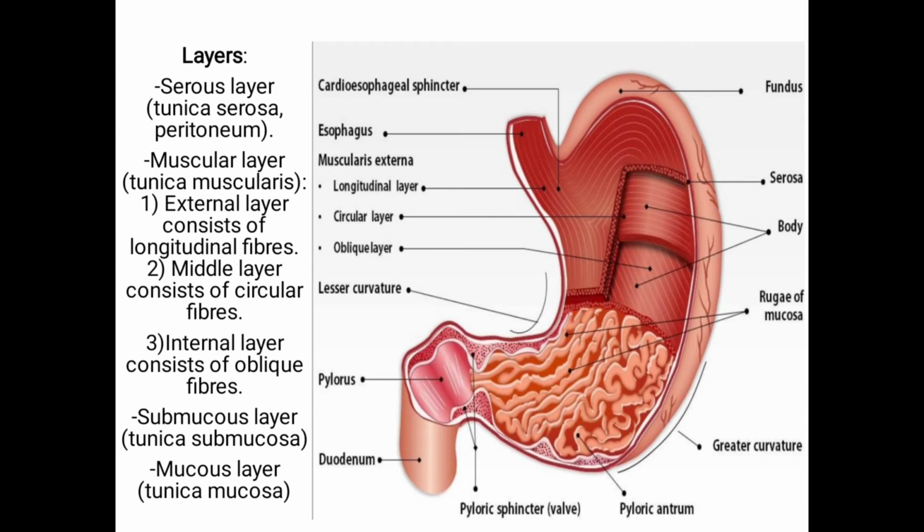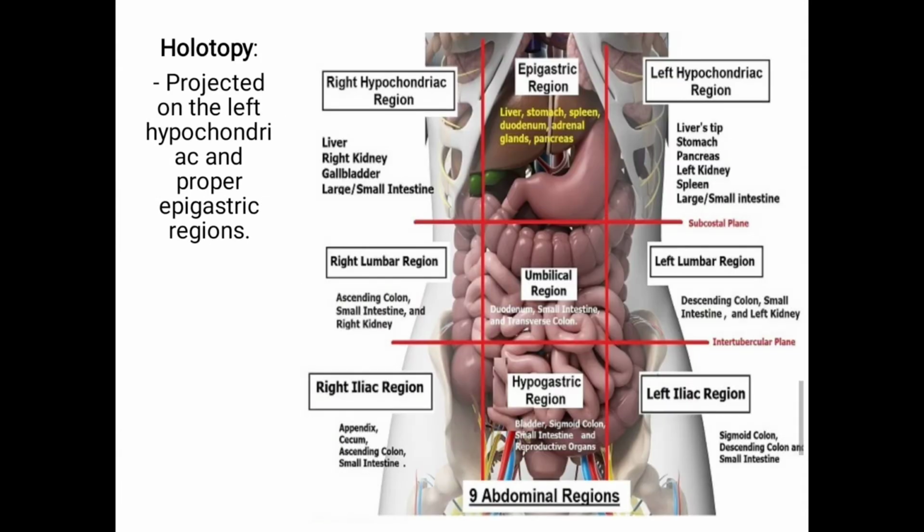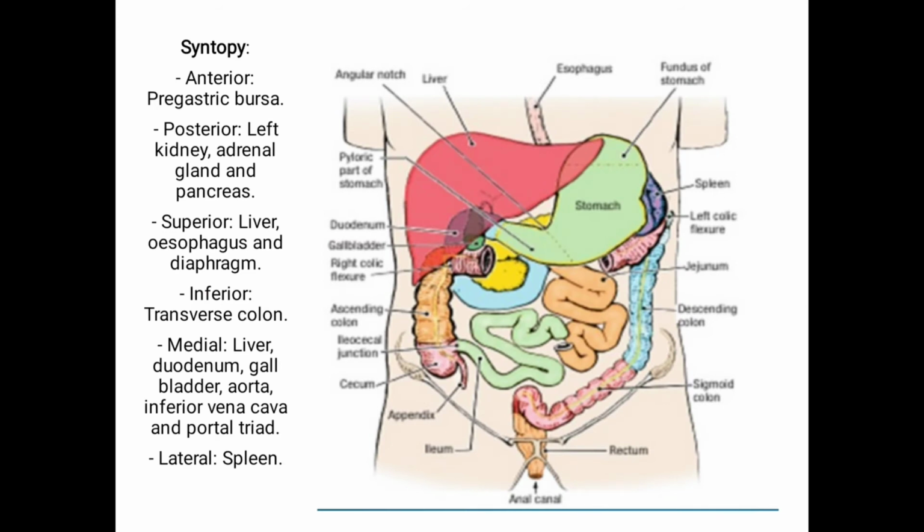Layers are serous layer, muscular layer, which is divided into external layer, middle layer, and internal layer, and the submucous layer and mucous layer. Holotopy of stomach. It is projected on the left hypochondriac and proper epigastric regions. Syntopy. Anteriorly it is pregastric bursa. Posteriorly it is left kidney, adrenal gland and pancreas. Superiorly it is liver, esophagus and diaphragm. Inferiorly it is transverse colon. Medially liver, duodenum, gallbladder, aorta, inferior vena cava and portal triad, and laterally it is spleen.